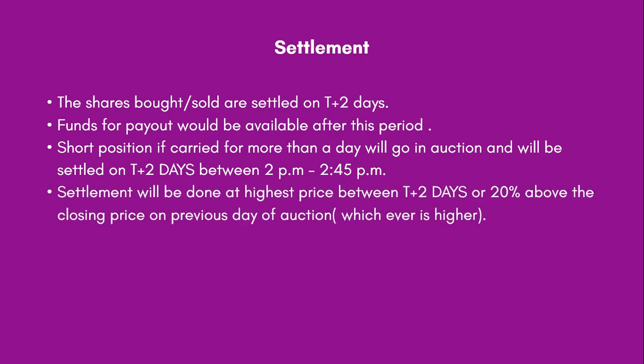Say you sell State Bank of India at 200 on Monday, and on Tuesday the price is, let us say, 210, and on Wednesday the settlement will be done at 20% above 210, that is at 252. That means the shares that you sold at 200, now you have to buy at 252 irrespective of whatever price is running in the market right now.